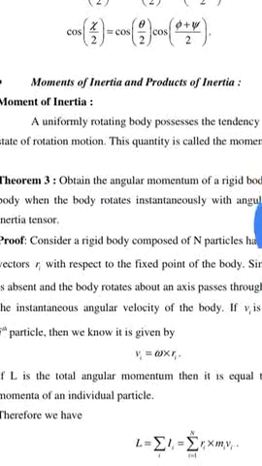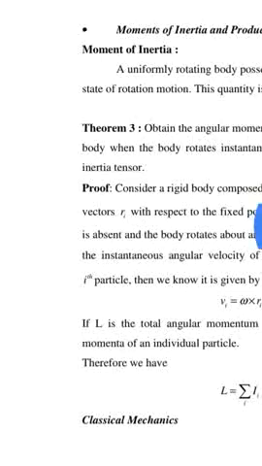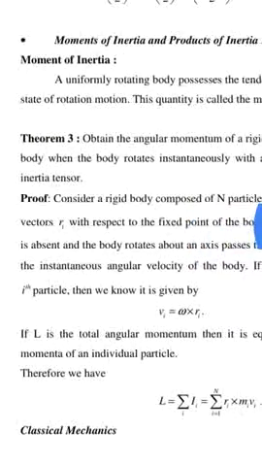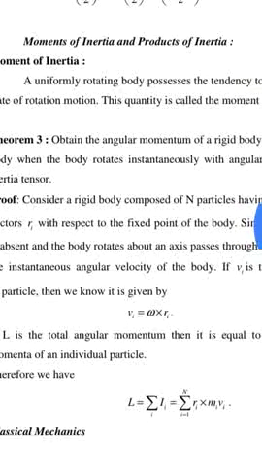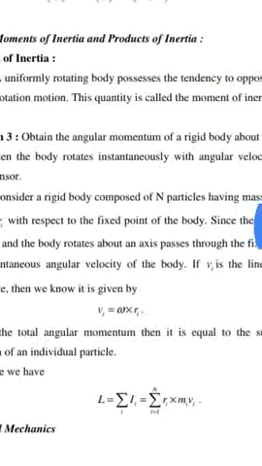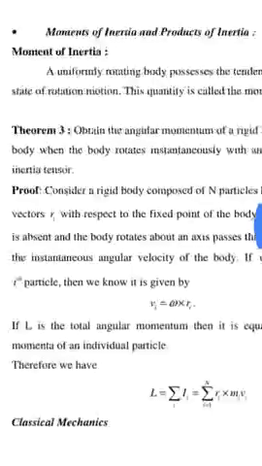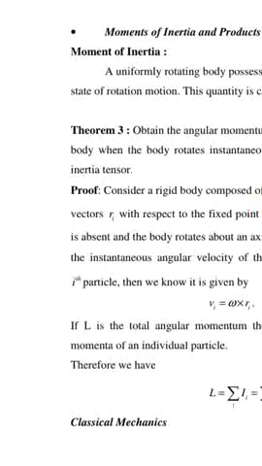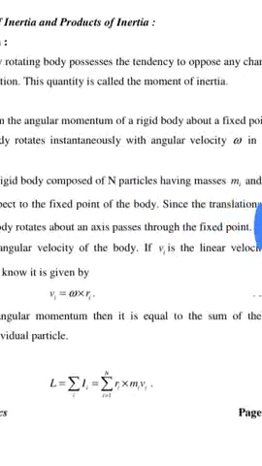Next, moment of inertia and product of inertia. Definition of moment of inertia: a uniformly rotating body possesses the tendency to oppose any change in its state of rotational motion. This quantity is called the moment of inertia.